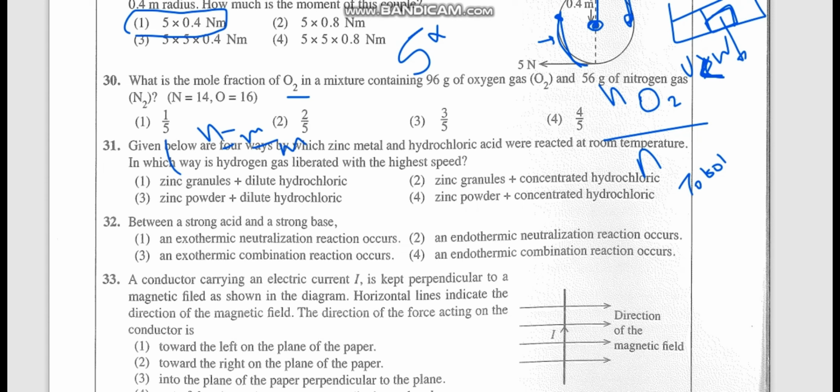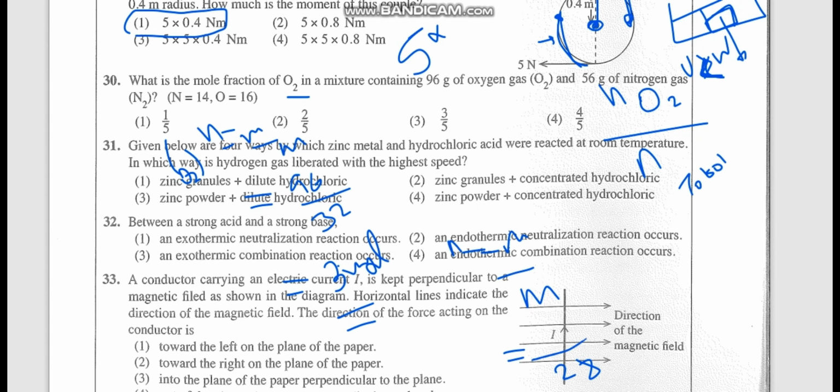So here it's not just oxygen, it's O2, so molar mass is twice the atomic mass. Given mass is 96 grams for oxygen, molar mass is 32. So it should be 3 mole, right? Yeah, it's 3 mole. Oxygen is 3 mole. Now we'll find the moles of N2. So N2 also you have to take twice. 14, 28. Molar mass is 28. Given mass is 56. Then it's 2 mole.